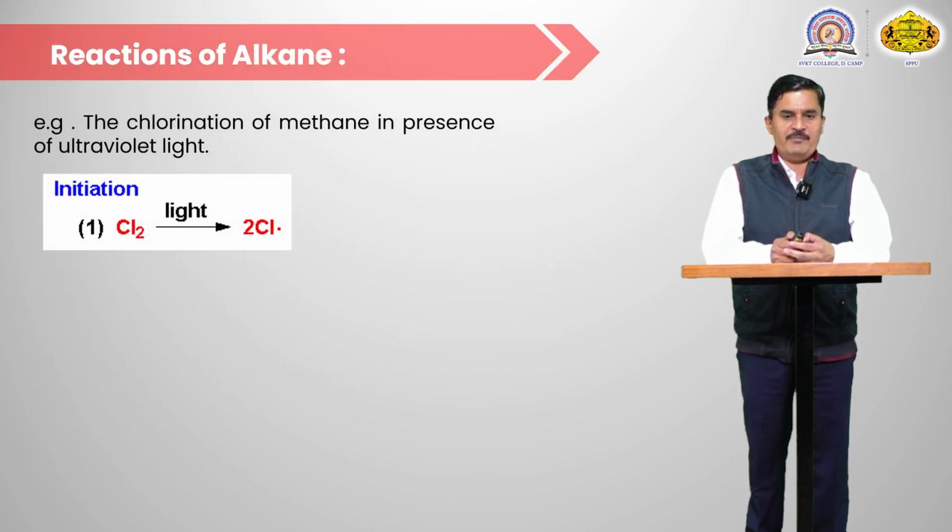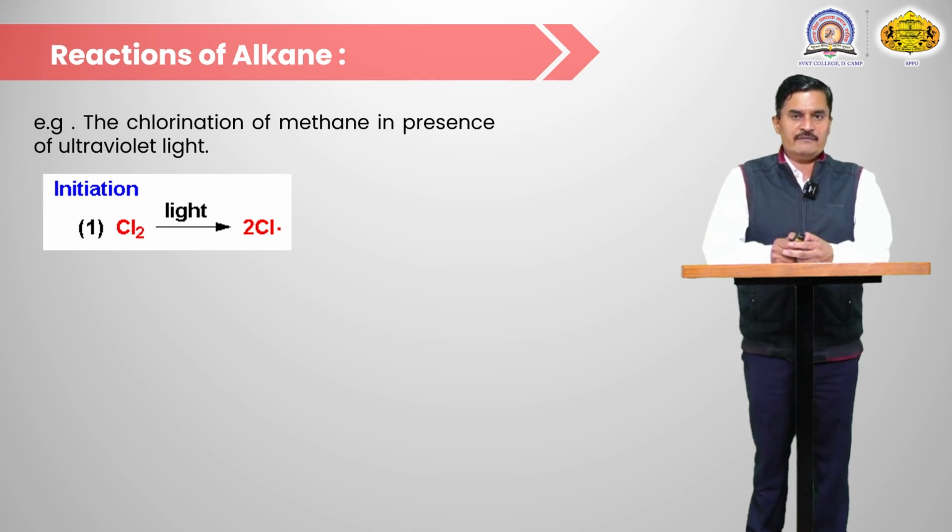The chlorination of methane in the presence of UV light. The first step is the initiation. So this step is known as initiation. In the presence of light or temperature, chlorine undergoes homolytic fission and forms a chlorine free radical.